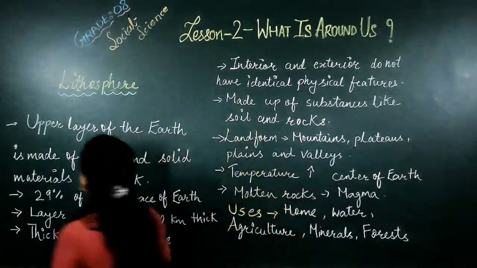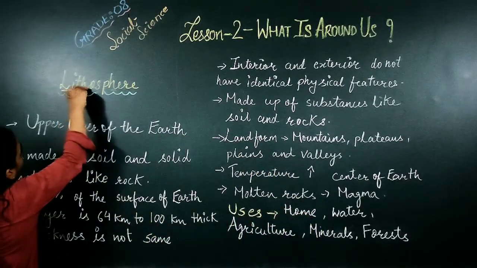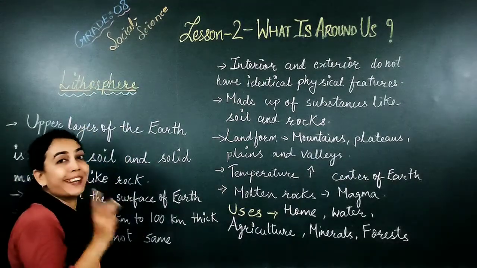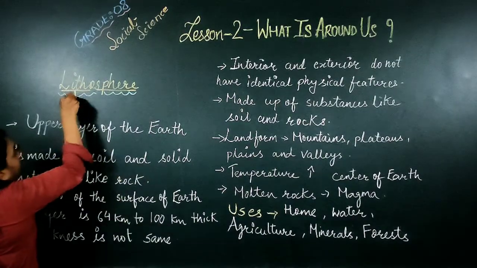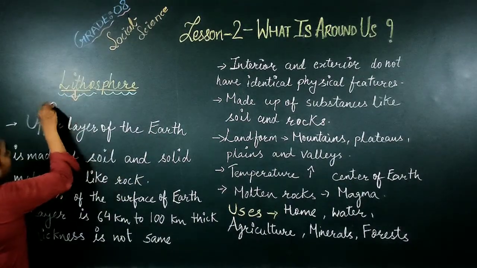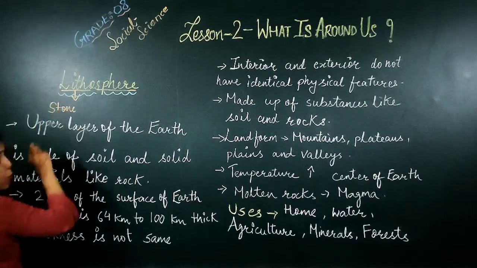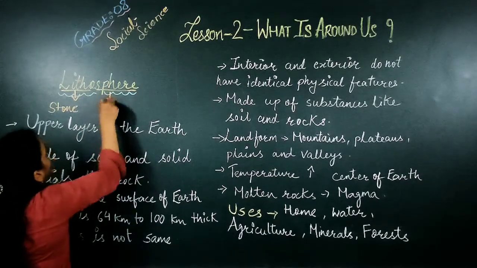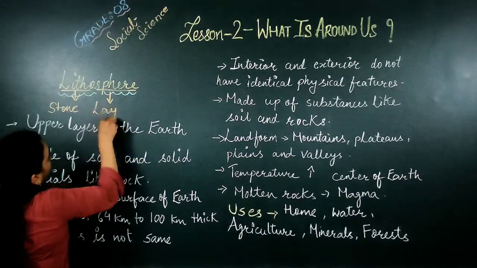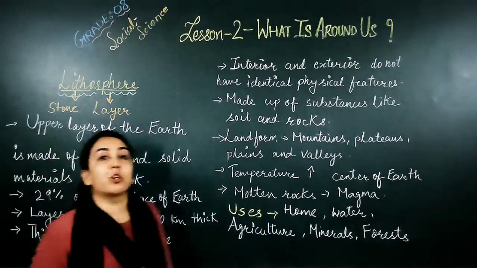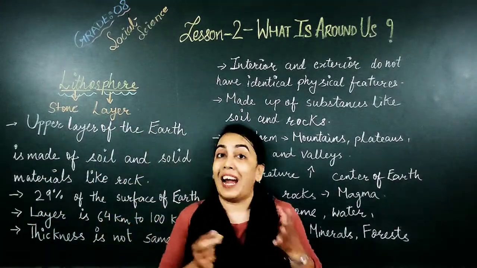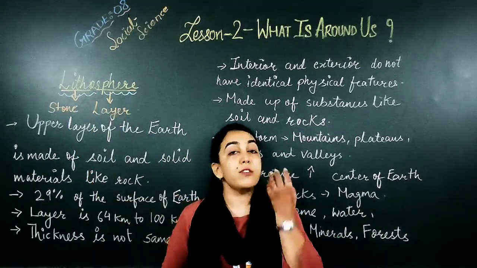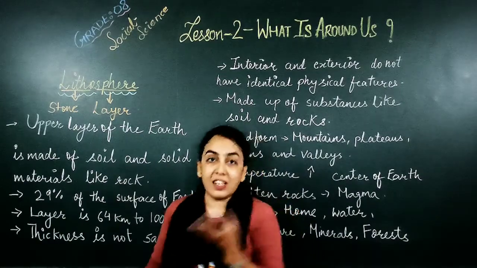One more piece of information: this word litho and sphere is derived from the Greek word in which litho means stone, or you can also say rock. Sphere means layer. So together lithosphere means that layer of the earth where there is rock or stone made of solid material.